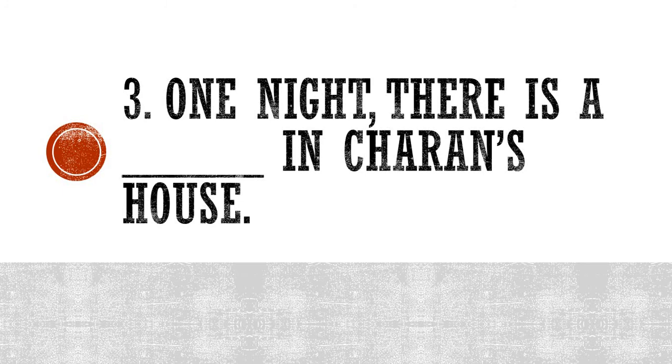One night there is a dash in Charan's house. What happened in Charan's house one night? Charan was the landlord, the main owner of the house. So one night there is a dash in Charan's house. Please write the answers if you remember them. Let's see what the answer is. Robbery. Correct? There is a robbery.